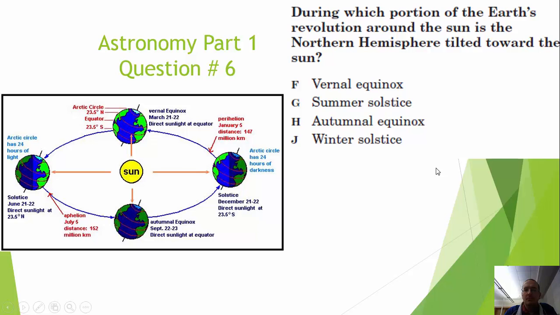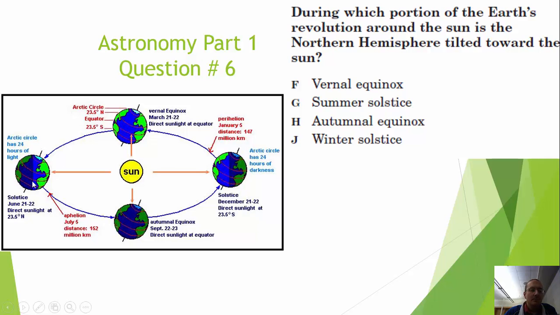answer is F. During which portion of the Earth's revolution around the Sun is the northern hemisphere tilted towards the Sun? Trying to answer this question, you want to look at the picture over here that really does a good job explaining how we're tilted and how we're affected by the Sun's direct and indirect rays. The northern hemisphere, tilted towards. So if we're tilted towards, then we're going to get direct sunlight coming at the northern hemisphere. In the northern hemisphere, when it is summertime, it's going to be winter time in the southern hemisphere.